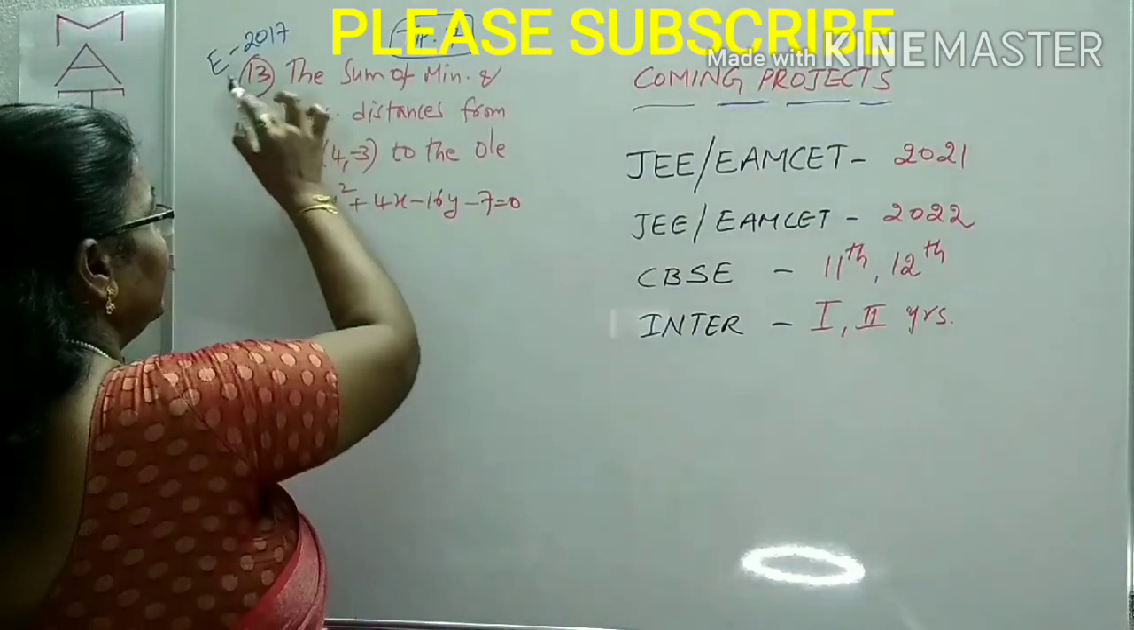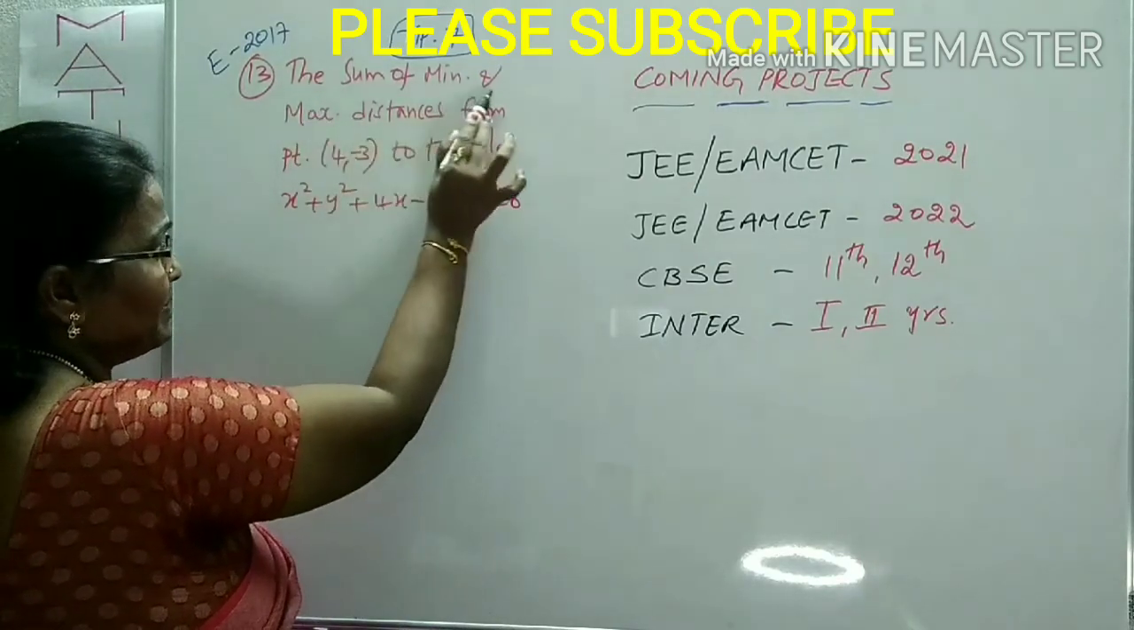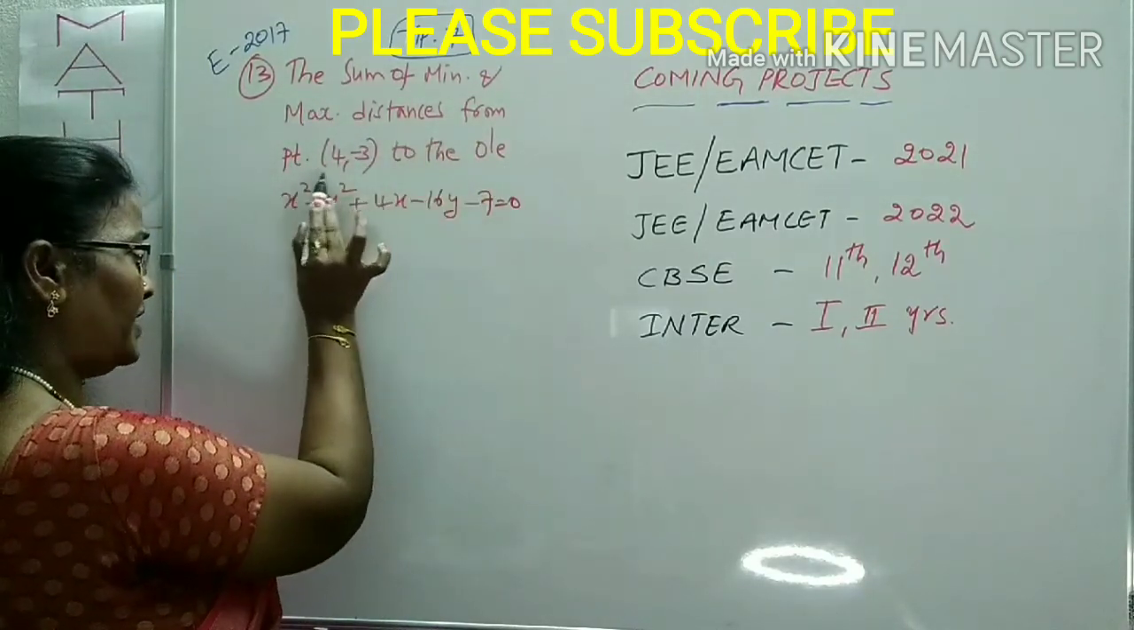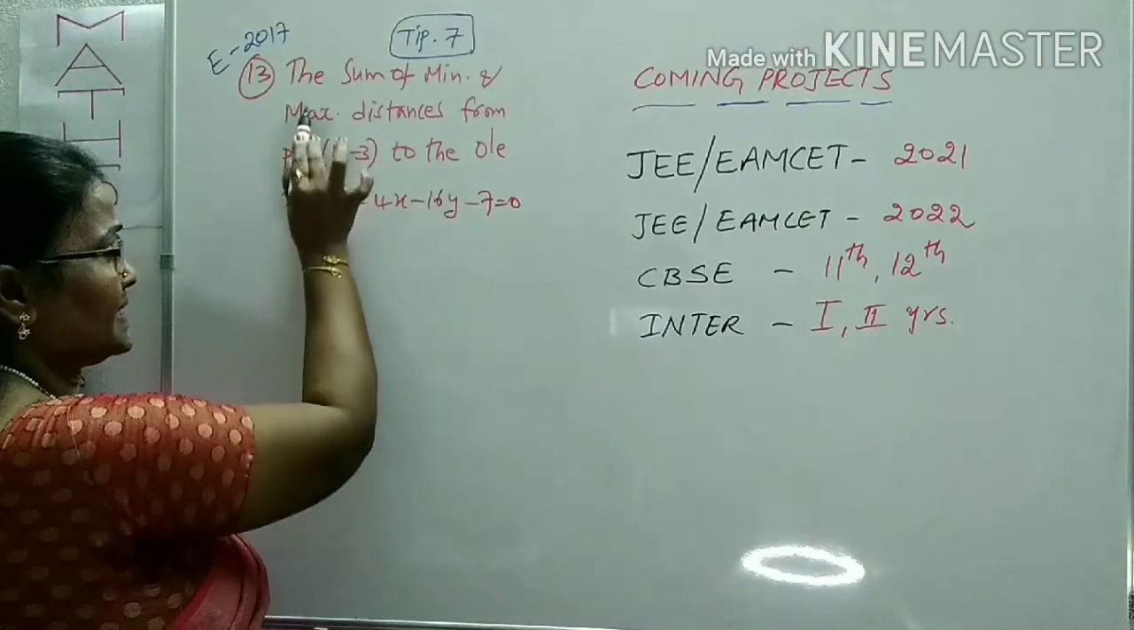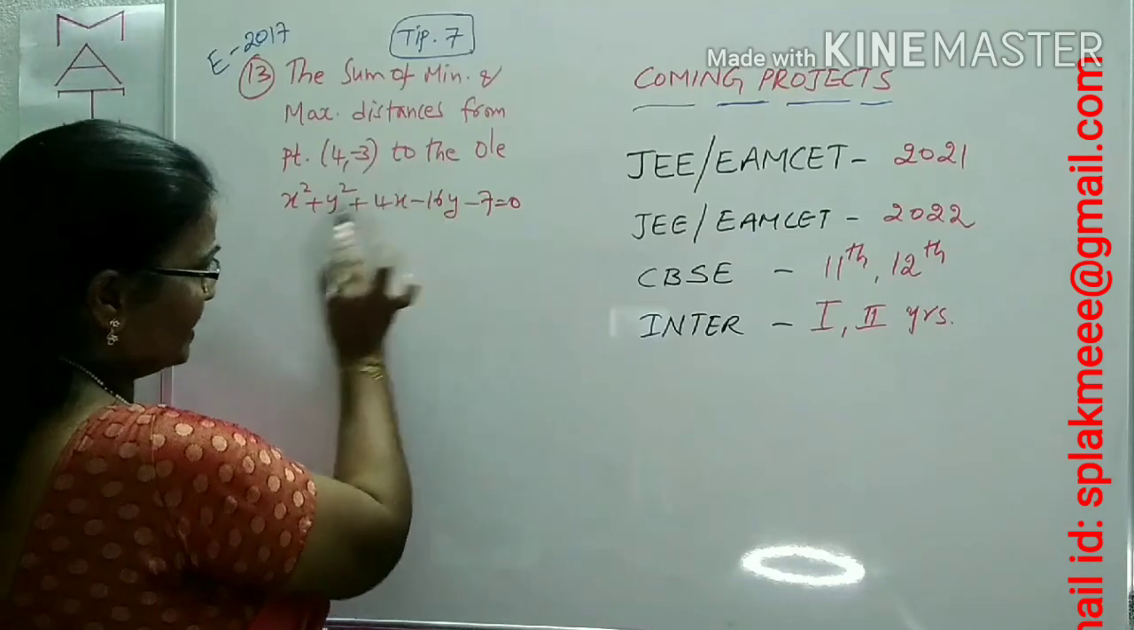Question number 13 is given at MSET 2017. What is the question here? The sum of the minimum and maximum distances from the point (4, -3) to the circle.